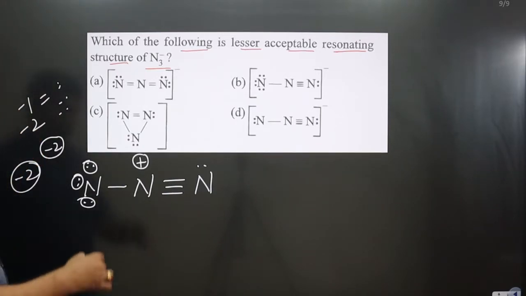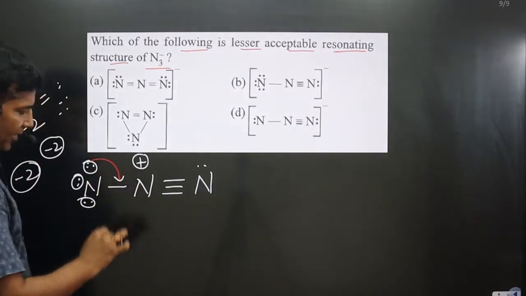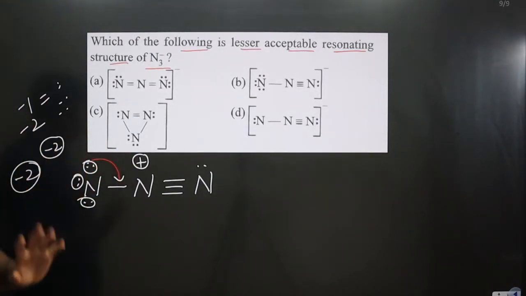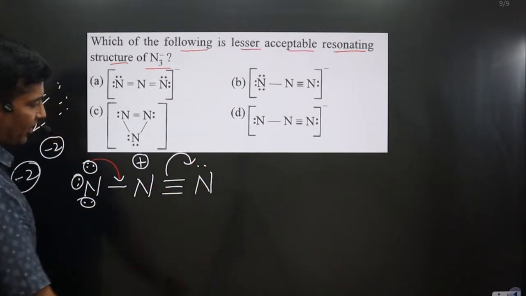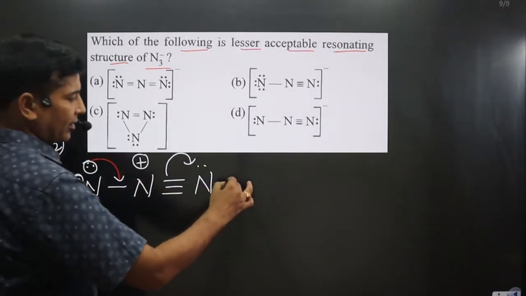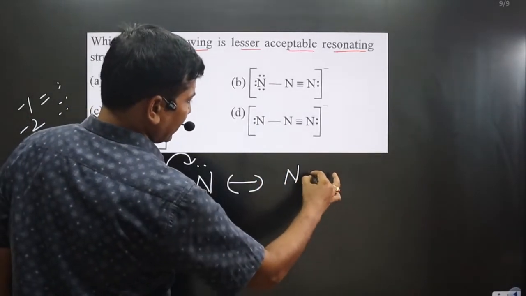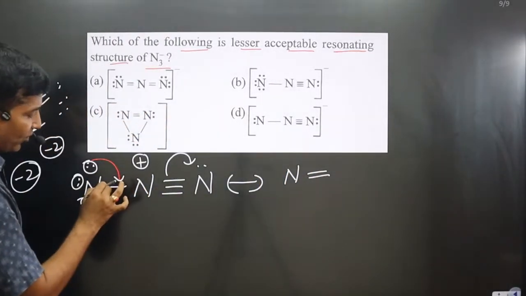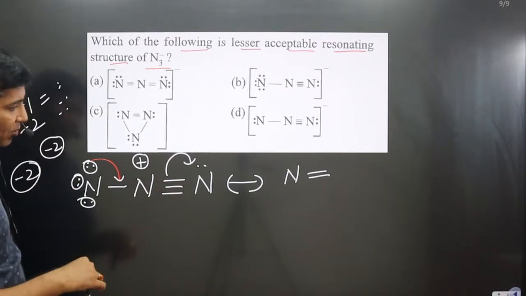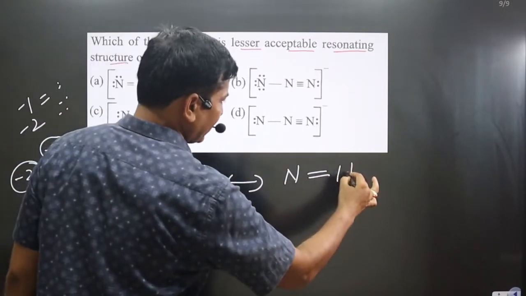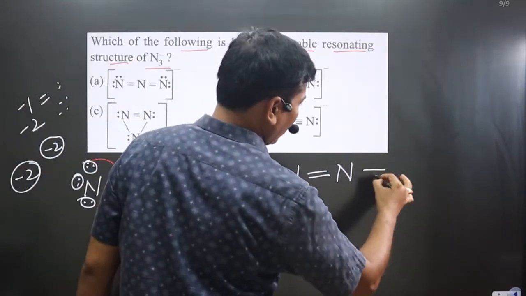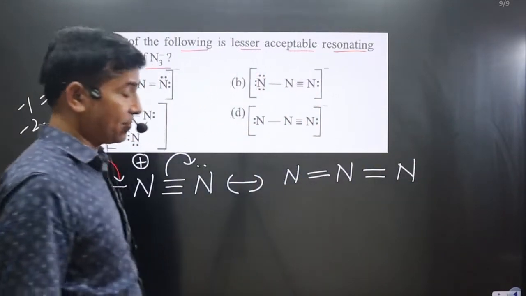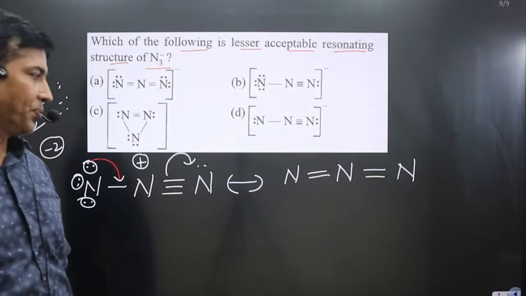Now pay attention here. Because positive charge is there, when this electron density, a wave of electrons, moves to this side, what kind of structure do we get? In this case, when this electron density moves this side, it will obviously create a double bond. The positive charge on this nitrogen is gone. But this electron density is also moving this side, so again we have a double bond. Now we decide the positive and negative charges.